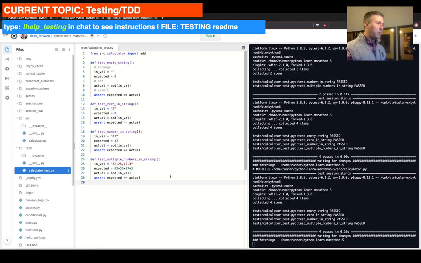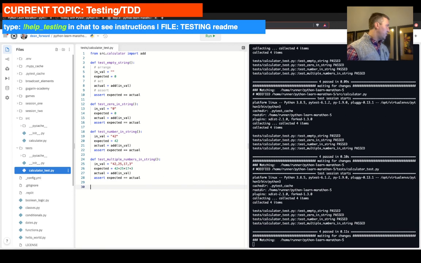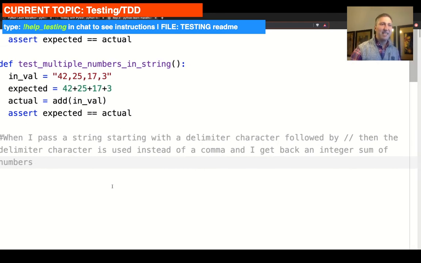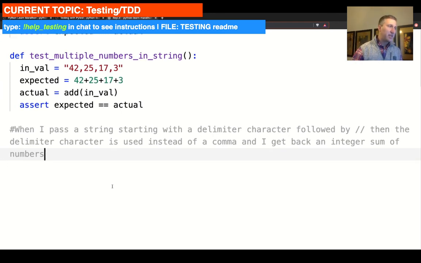So let's do this. I'm going to drop in here the request for the next possible, and it's in examples. It is the last element in examples. I'm going to drop it in here and leave it commented out. And so here's the request. When I pass a string starting with a delimiter character followed by //, then the delimiter character is used instead of comma, and I get back an integer sum of numbers.